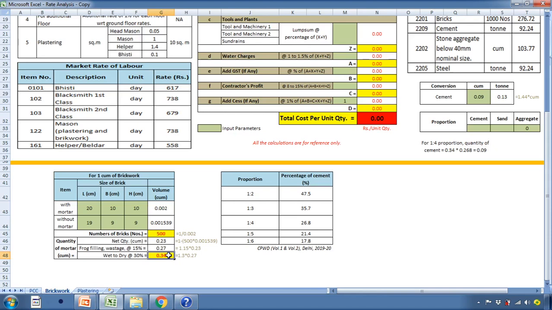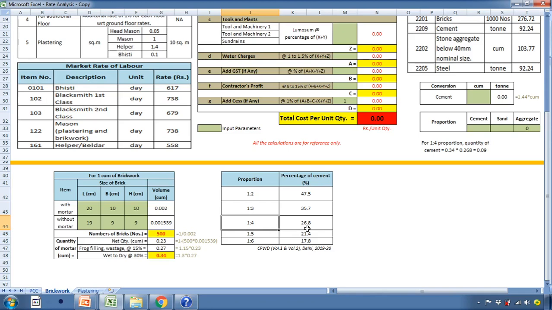Now, in order to calculate the quantity of cement and sand for preparing 0.34 cubic meter cement mortar, first of all, we'll calculate the quantity of cement. The quantity of cement is based on the proportion. The proportion which we have adopted for this example is 1:4. For 1:4 proportion of cement mortar, the percentage of cement content is 26.8%, which is equal to 0.268 cubic meter.